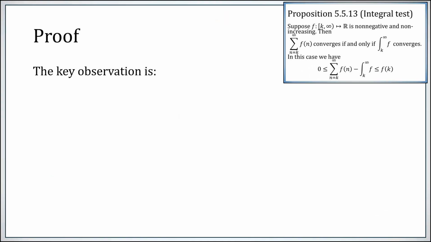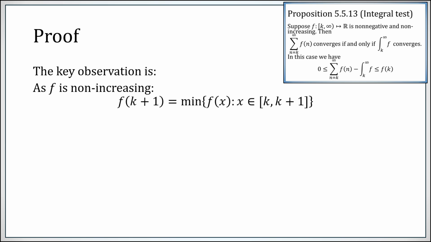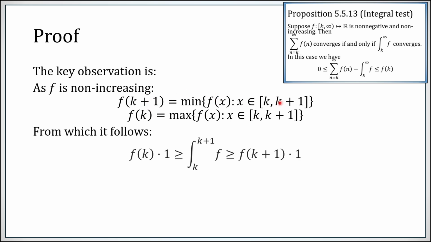Okay, there's really one key observation here. Since the function is non-increasing, on an interval from k to k plus 1, the smallest value occurs at the right endpoint, whereas the largest value occurs at the left endpoint. So f of x is in between these two values on this interval. So if I integrate f of x between k and k plus 1, it's bigger than or equal to the value at the right endpoint times the width of the interval on which I just integrated, which is 1, but it's less than or equal to the value at the left endpoint times the same width.